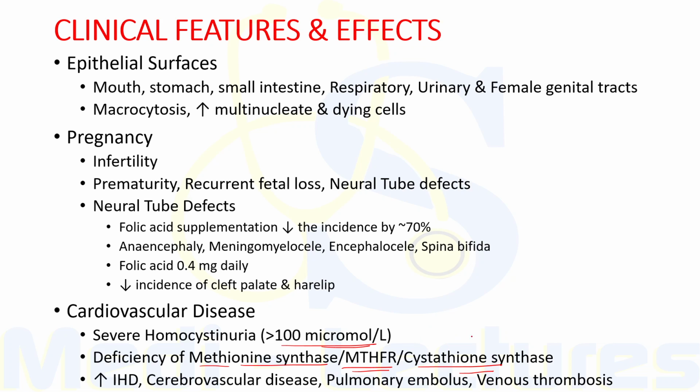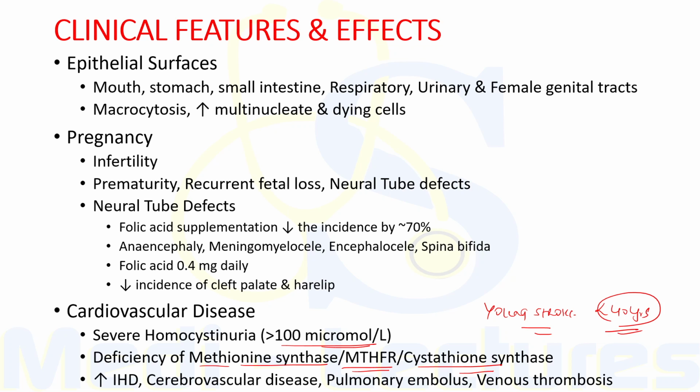So, homocystinuria is a common cause of young stroke in patients less than 40 years of age, as well as ischemic heart disease in such young patients.